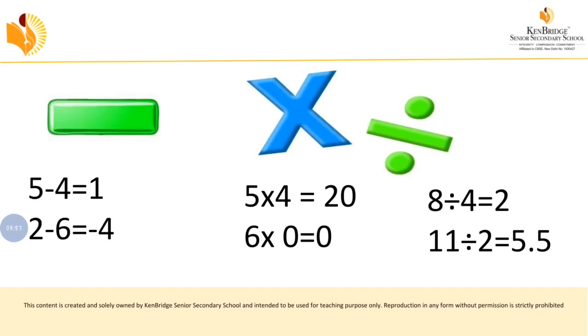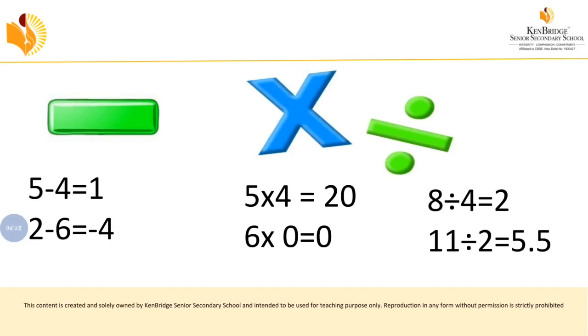So in this activity, we have learned that addition or multiplication of two whole numbers will give a whole number. But in subtraction as well as division, sometimes you may get a whole number, sometimes you may not.